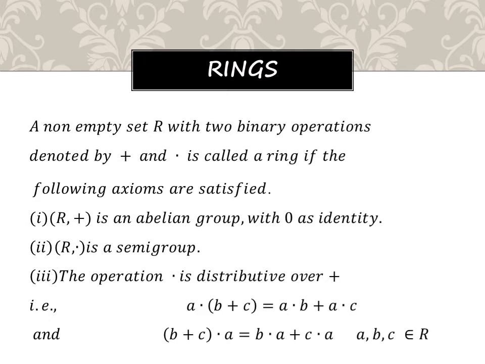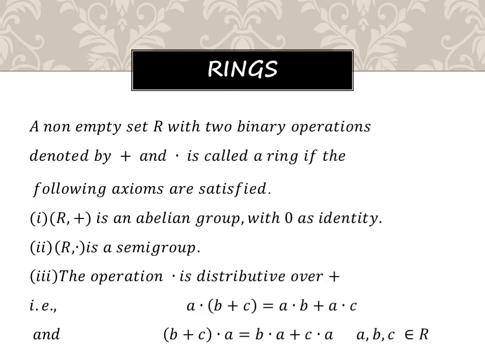So let us start the definition of rings. A non-empty set R with two binary operations plus and dot is said to be a ring if it satisfies the following axioms. What is the first one? (R, +) is an abelian group with identity 0. Abelian group means what I just explained. And second, R is a semigroup with respect to multiplication. That is, (R, ·) is a semigroup. Third, the operation dot is distributive over plus.